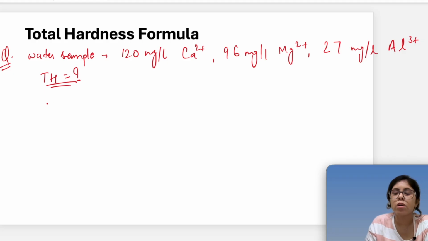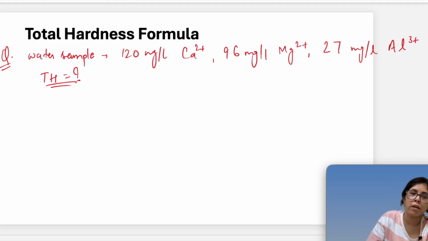Okay, so for the total hardness we have a formula to calculate the hardness.